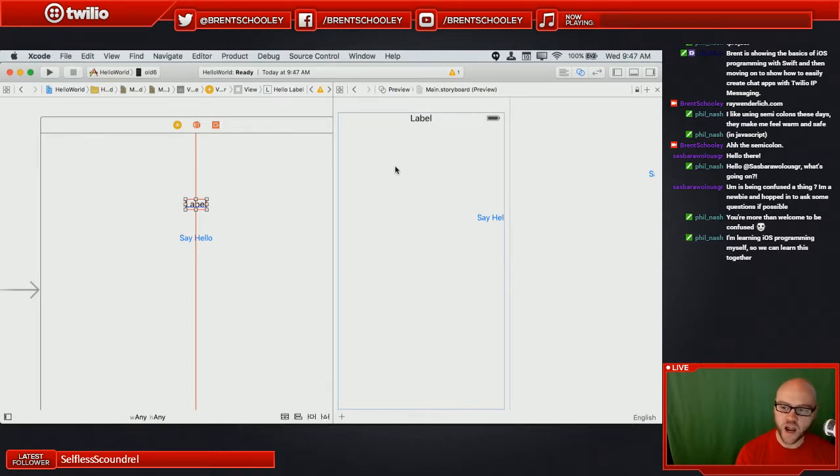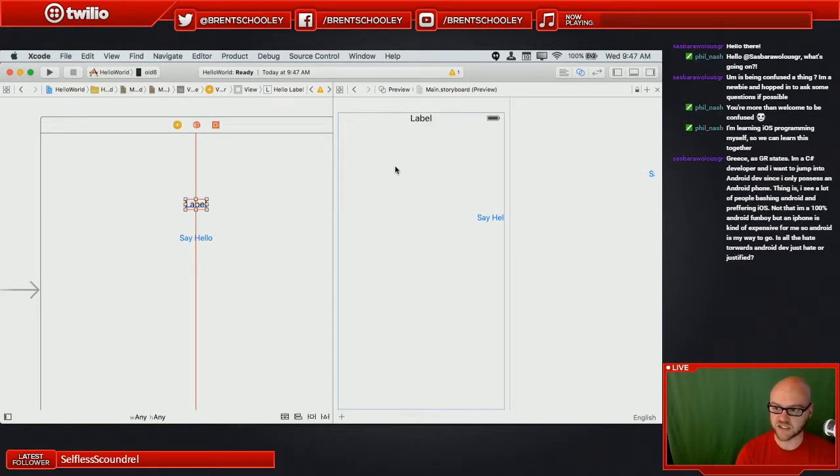Notice it jumped way up the screen. That's because now that I've specified one constraint, now it wants me to specify all the constraints. It really wants to know, no, really, where do you want this thing positioned on screen? Right now, it knows to center it horizontally, but it knows nothing about vertical, so it's just guessing. It's going to throw it way up to the top of the screen. And that's definitely not what we want.